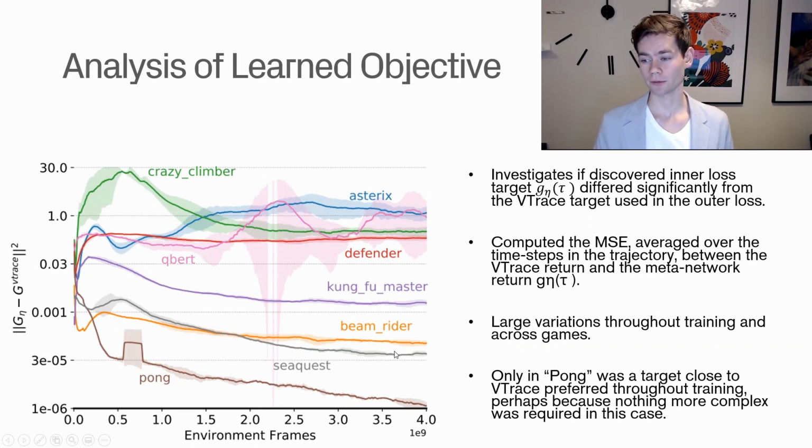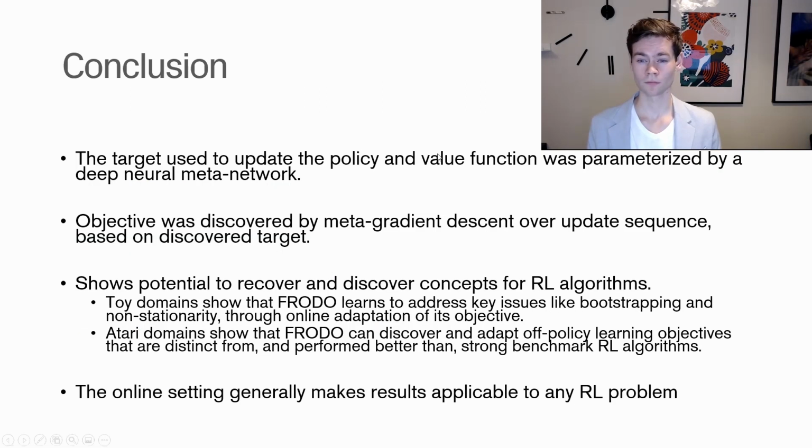And we can see that in general, there's large variation both throughout training. So we can see that they vary a lot here depending on which sequence we're in, but then also across games. And it's only really in Pong where the target is close to vtrace. And what we see here is basically a log scale as well. So there's a significant difference between, let's say, Crazy Climber and Pong. And so in general, there is no strong correlation between these.